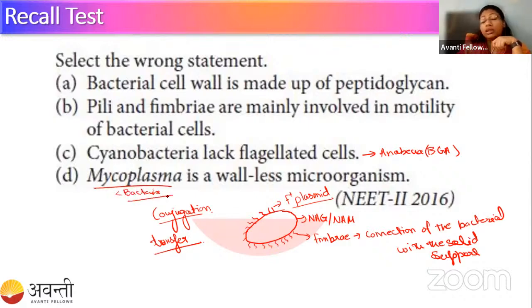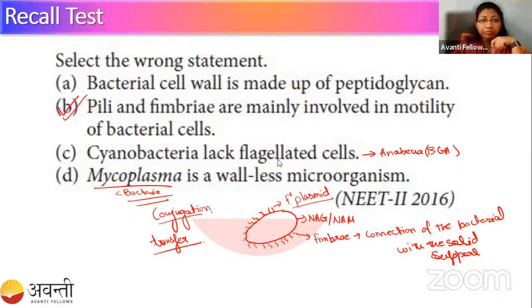They are the smallest size of bacteria, which do not have any cell wall and lead to pathogenicity. So as we have studied all four statements, we have found that statement B is the wrong one, and that is our answer.